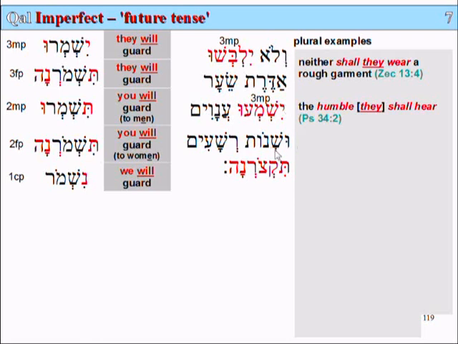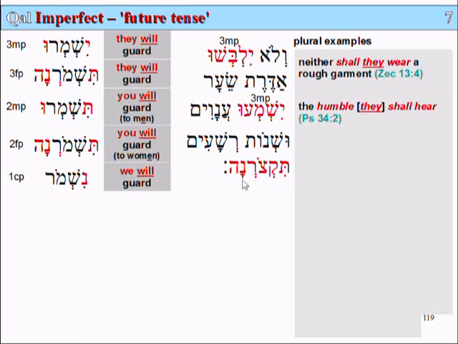This word here is the plural for year. The word for year is shana, and the word for years is shanot. Reshaim, the wicked. Resha means wicked, and reshaim is the plural. And the years of the wicked, ushanot reshaim,